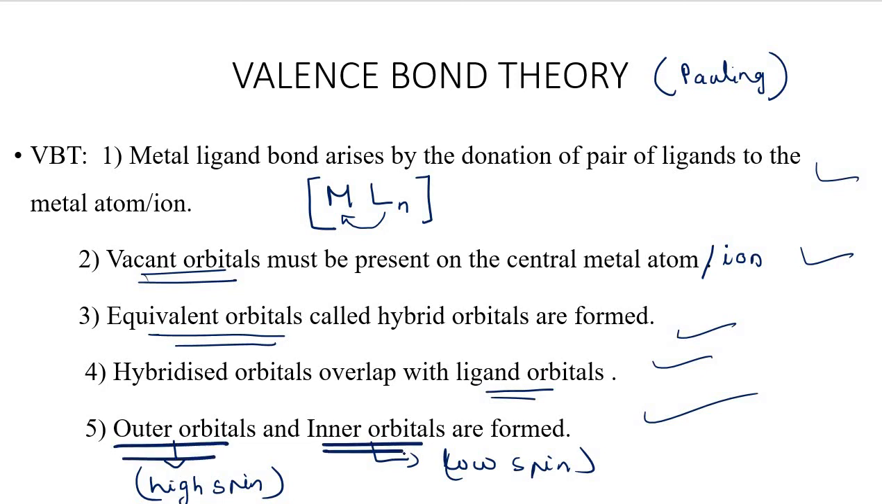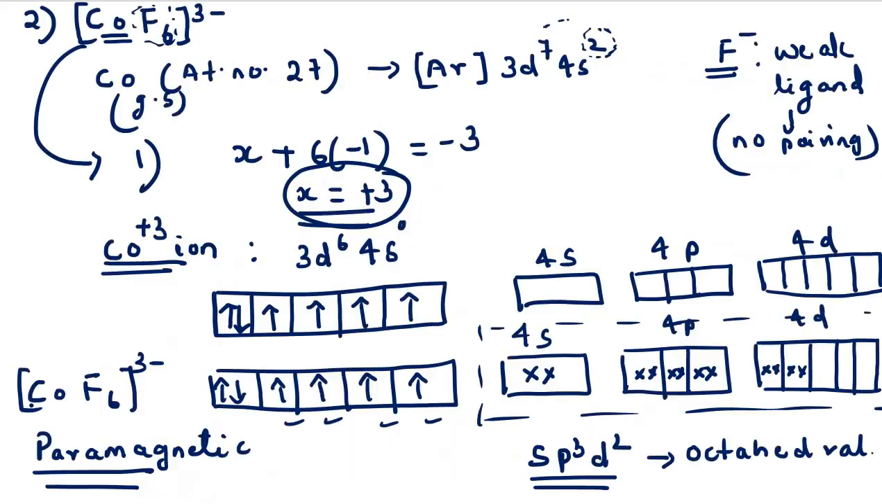While discussing the assumptions of valence bond theory, we had seen that outer orbital and inner orbital complexes are formed. Now, what do you mean by outer orbital and inner orbital complex? In this case, the formation of the complex involves d orbitals of the outer shell. This is the d orbitals of the inner shell, and this one is the d orbitals of the outer shell. And thus an outer orbital complex, also known as a high spin complex, is formed.